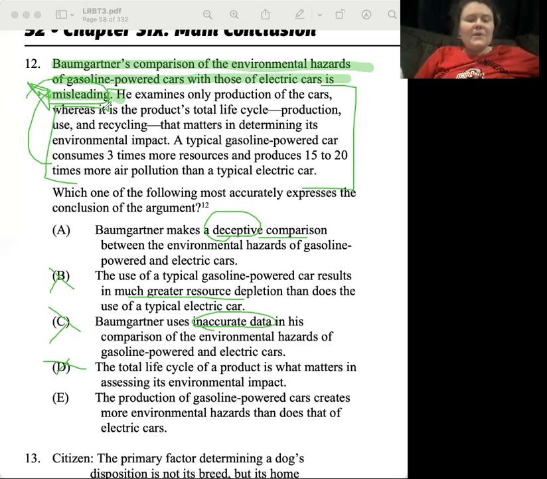And then E. The production of gasoline powered cars creates more environmental hazards than the electric cars. Nope, once again, we're talking about his comparison being misleading and why his comparison is misleading. So our answer is going to be A.